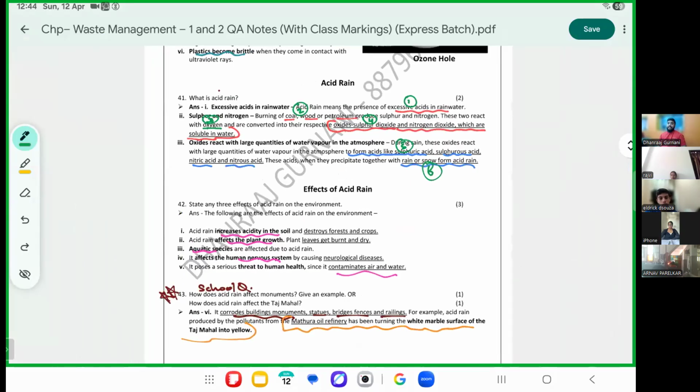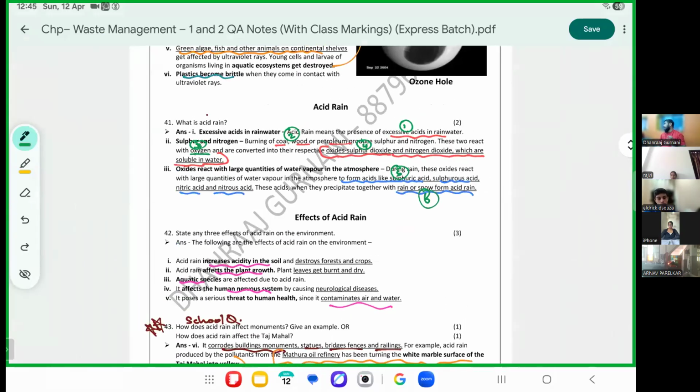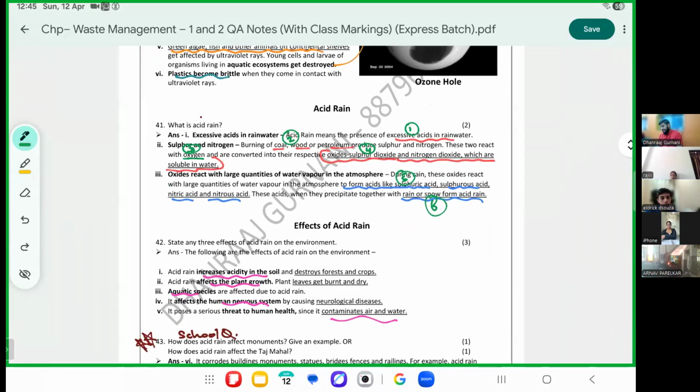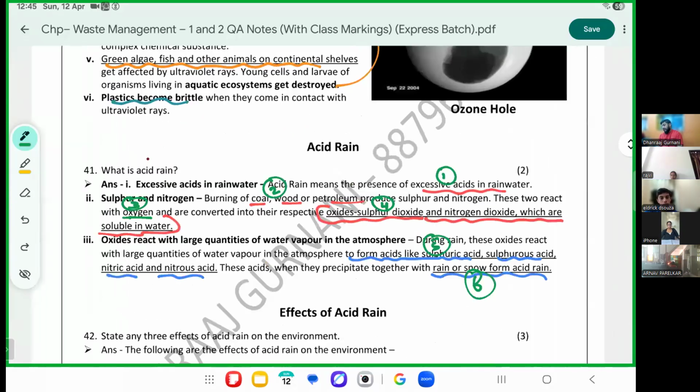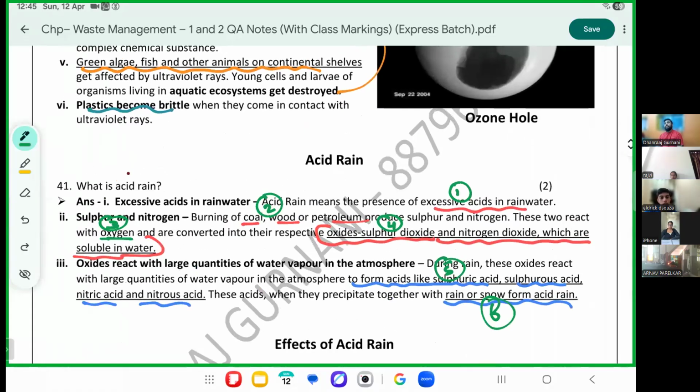Last two answers, acid rain. We are running a little behind. We will have to cover this some other time. The aim was to finish the chapter, but I cannot. So we stop here after these two. Acid rain means it's not that acid is being produced, it is present in the rain. It means the water is polluted. Wait, I can do a little more after this. Acid rain means the presence of acids in the rainwater.